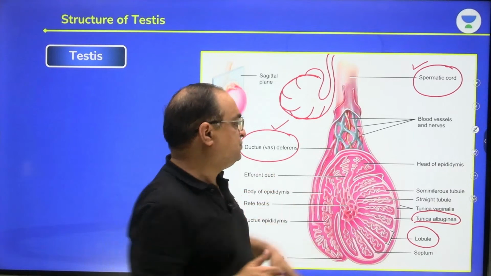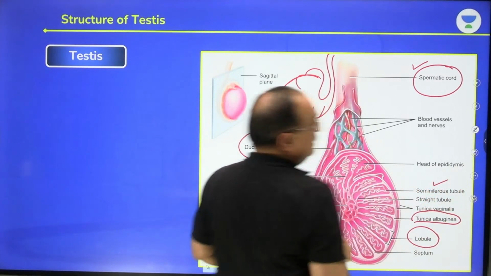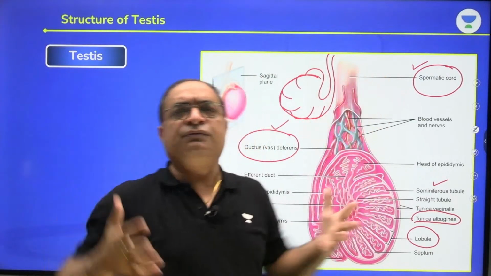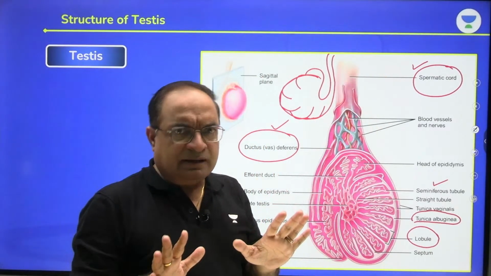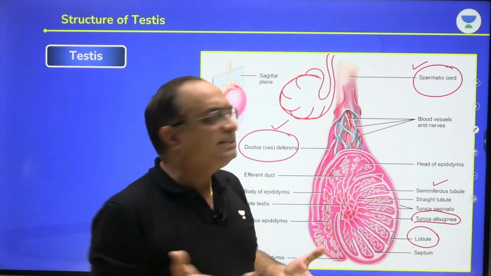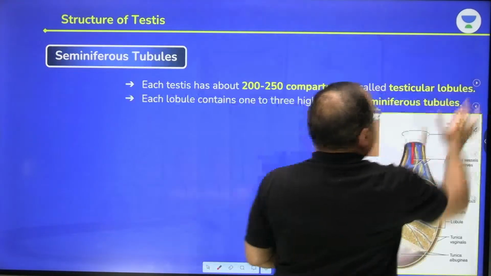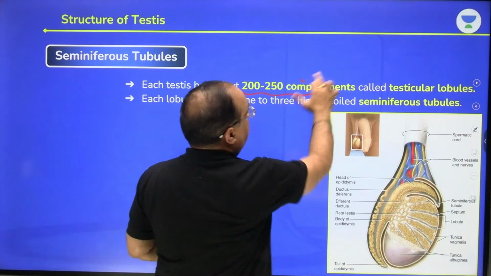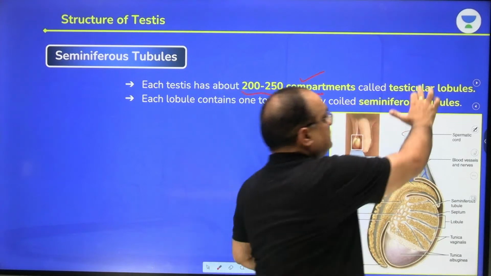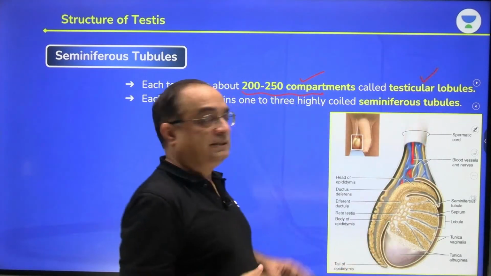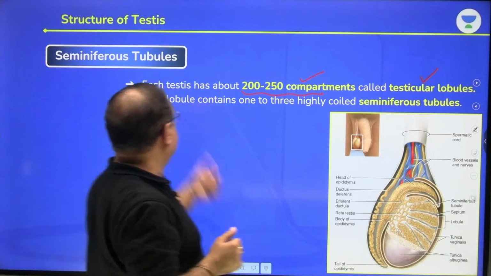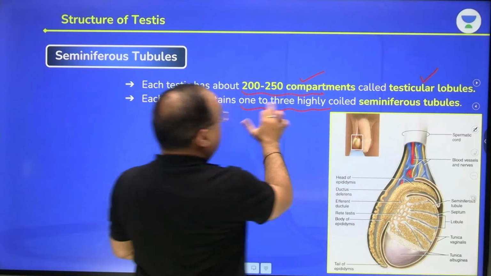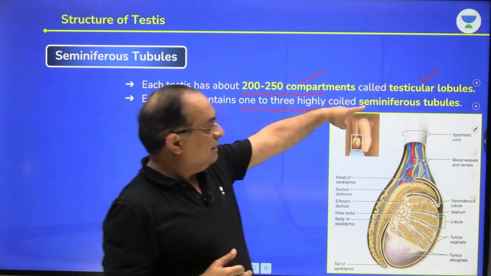And inside the testicular lobules, you find what? Seminiferous tubules, highly convoluted, highly folded. Length of one seminiferous tubule is roughly 70 centimeters. Now see here, each testis has 200 to 250 compartments. What are the compartments called? Testicular lobules. Remember, this can be framed as a question. Each lobule has how many seminiferous tubules? 1, 2, 3 seminiferous tubules.